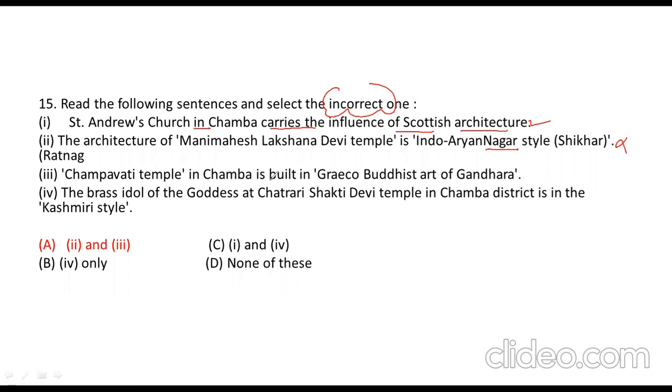Champavati Temple in Chamba built in the Greco-Buddhist art of Gandhara, this statement is also wrong. The brass idol of goddess Chhatrari Shakti Devi in Chamba district is in Kashmiri style, this is also wrong. So the question is talking about the wrong statement. The wrong statements are this and this, and this is also a wrong statement. So the answer can be A or D, but most probably the answer will be option A.